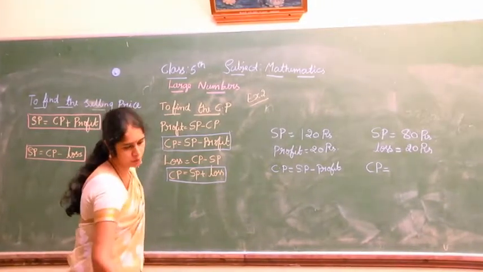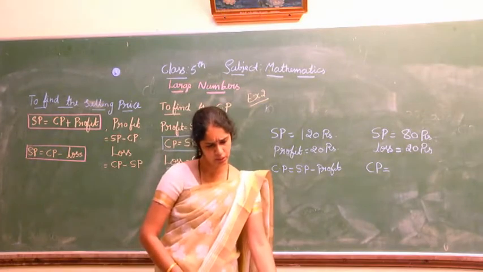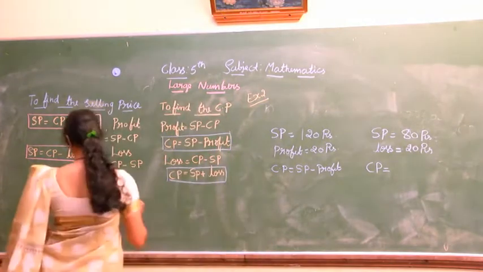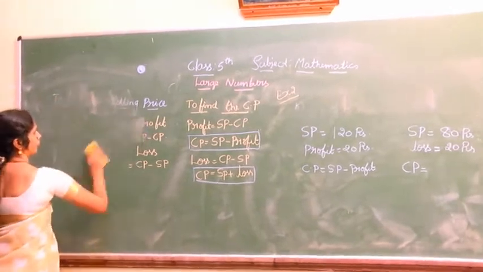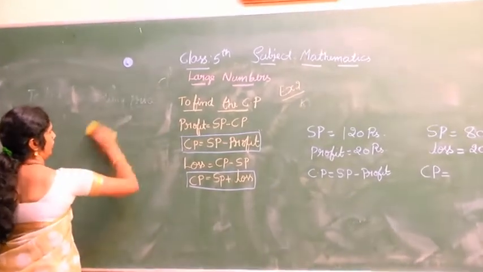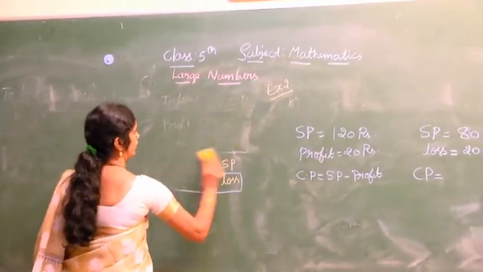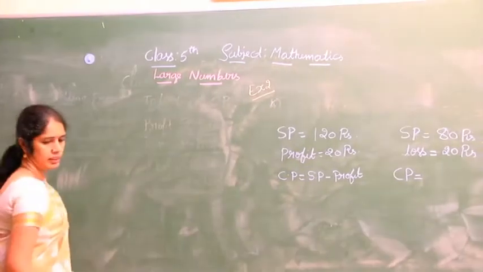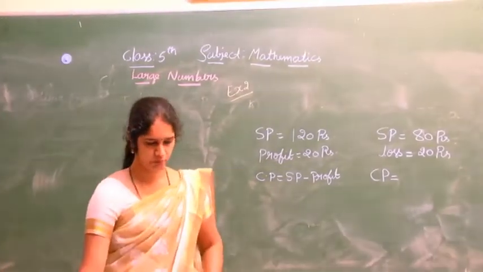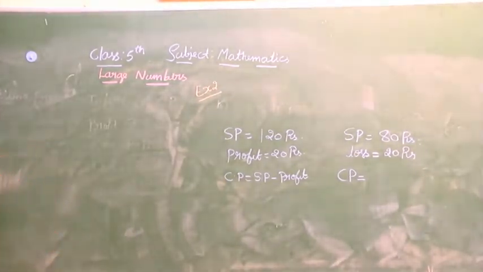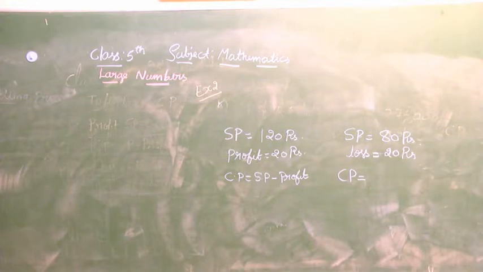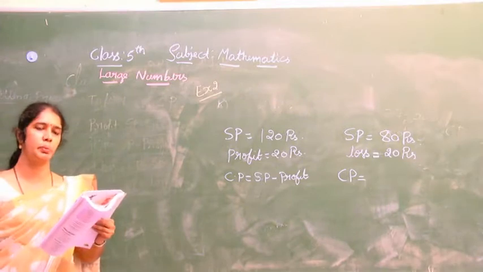Now we'll move to the next exercise, exercise 3. Find the selling price or cost price as required.